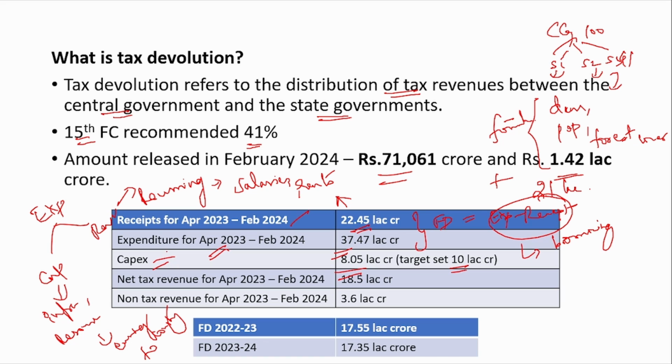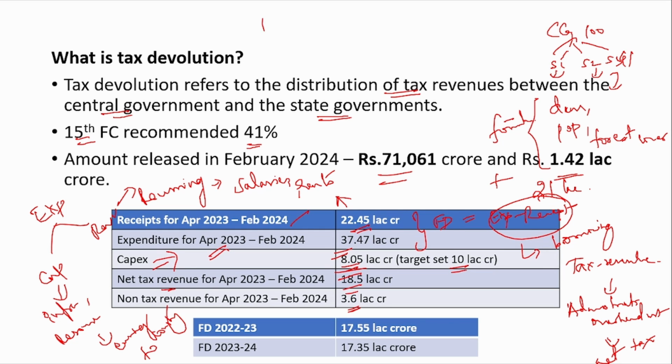And so for capex, it is now at 8.05 lakh crore and we are aiming to spend 10 lakh crore this financial year. Now, net tax revenue is 18.5 lakh crore. So what is net tax revenue? Tax revenue, you know, the income tax, the corporate tax, all this comes under tax revenue. Net tax revenue is when you subtract the administration or overhead cost. That gives you the net tax revenue. So net tax revenue is at 18.5 lakh crore. Now, non-tax revenue is at 3.6 lakh crore.